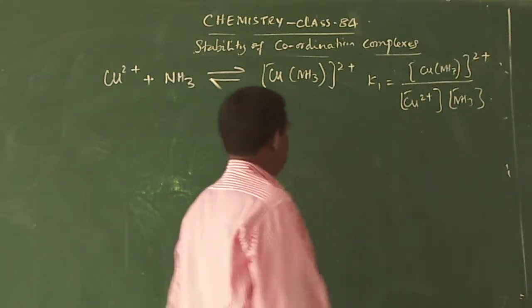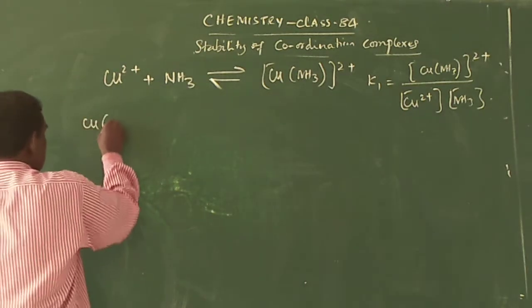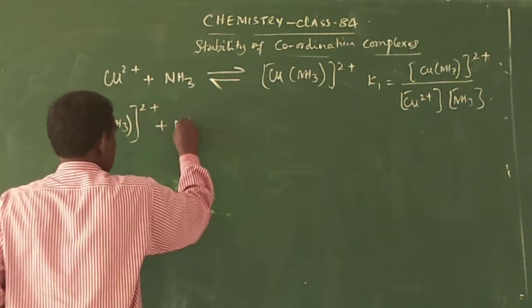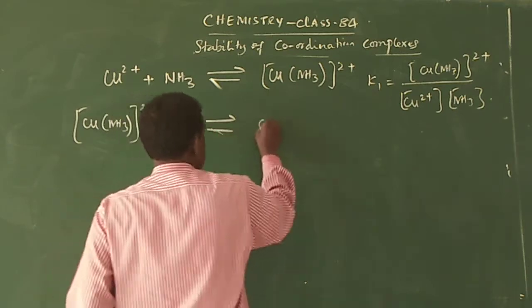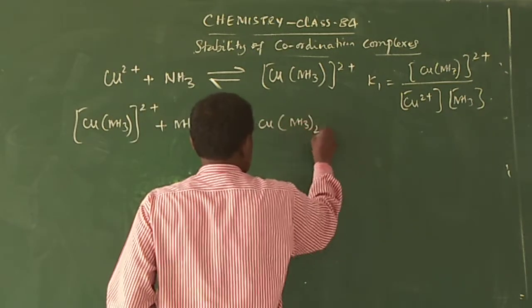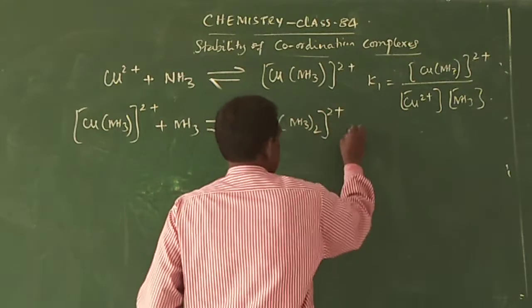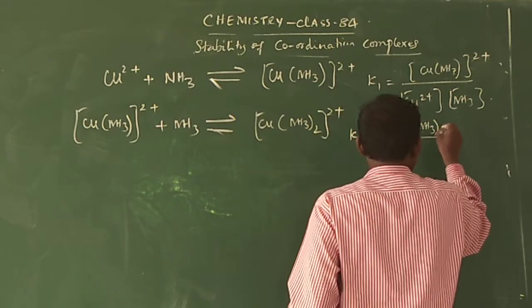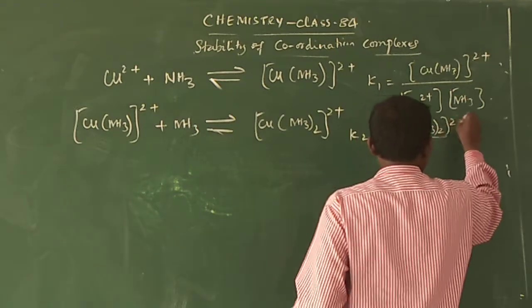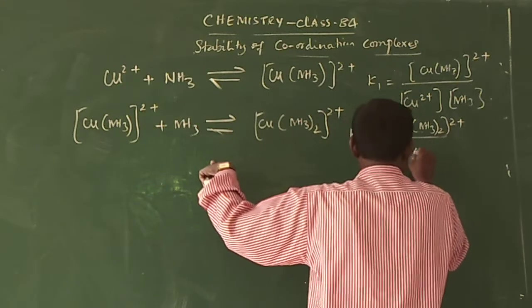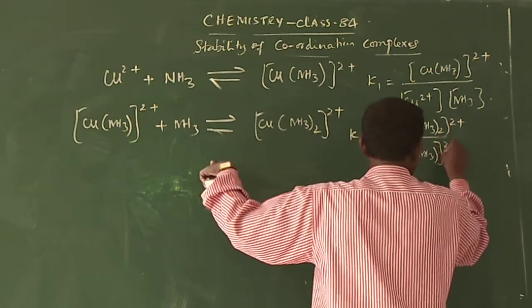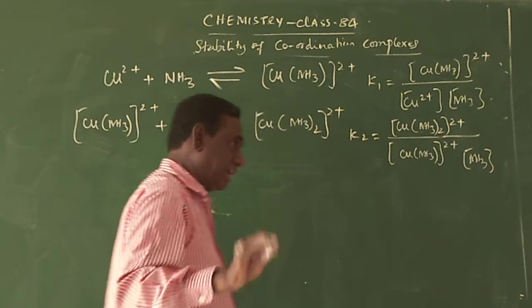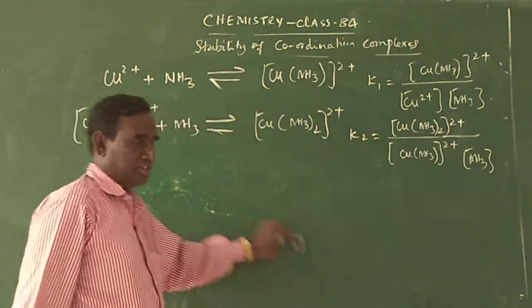Okay. So this is first. Next, the second one is Cu(NH3)+ 2+, where again one more ligand NH3 is added. Then we will get Cu(NH3)2 2+, and K2 will be equal to the concentration of Cu(NH3)2 2+ divided by the concentration of Cu(NH3) 2+ into the concentration of NH3. So this is how we can go on writing the stability constant equations.